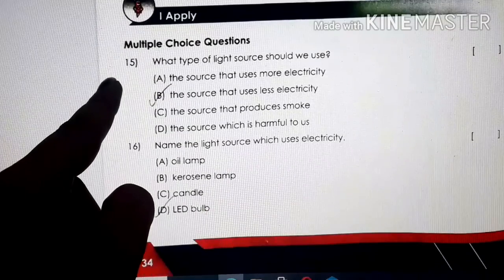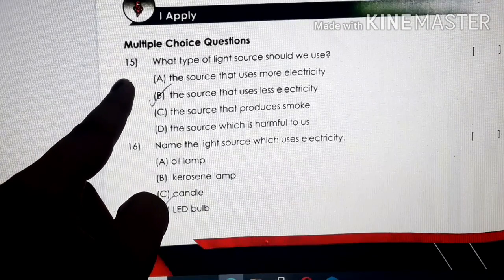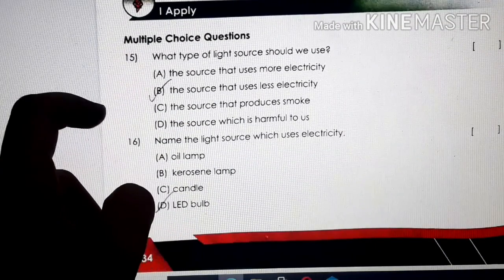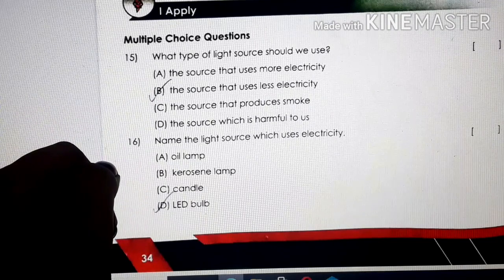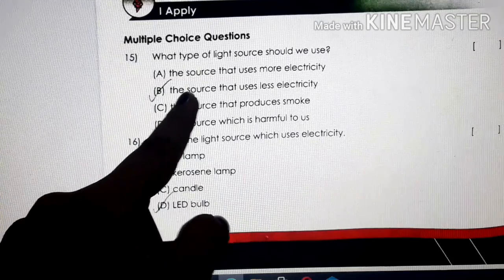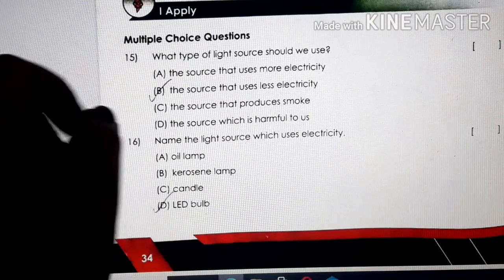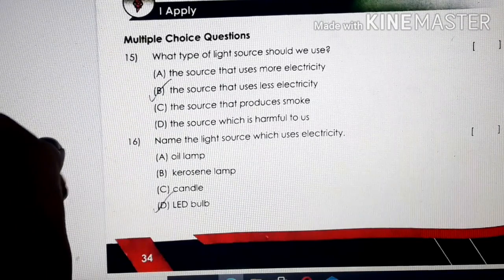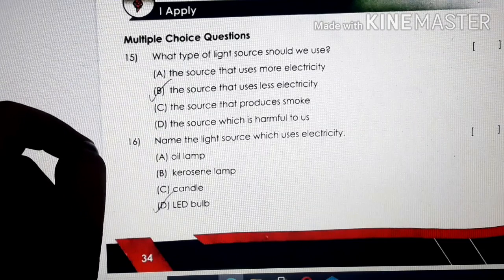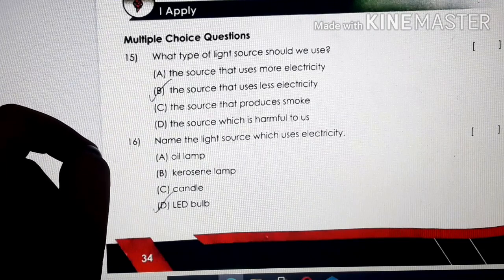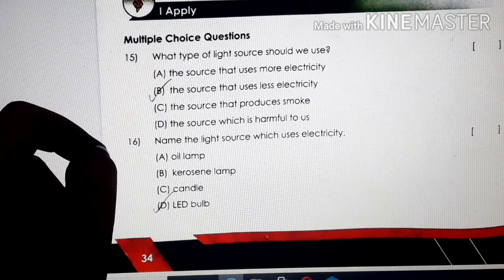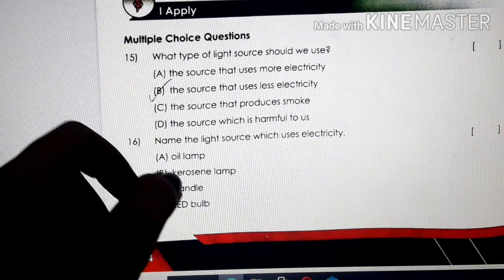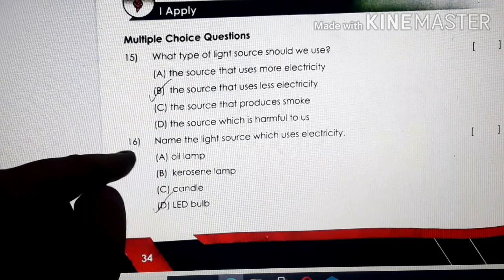Next, again children, question number 15, multiple choice questions. What type of light sources should we use? The sources that use less electricity. And you know what type of bulbs you should use to save electricity? LED bulbs, CFL bulbs, isn't it? Tube lights. These bulbs use less electricity.